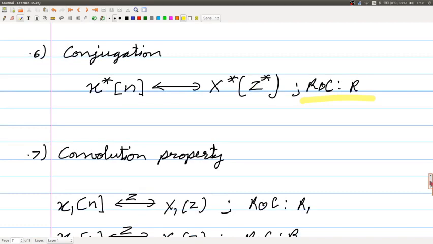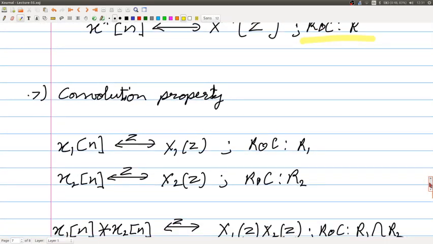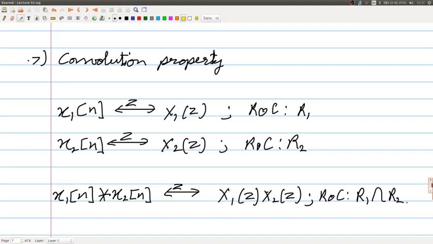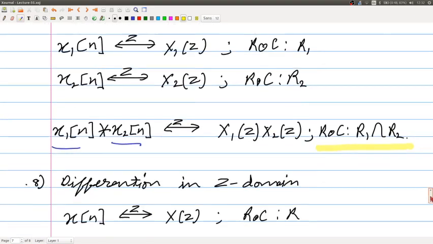Convolution property, one of the most important properties. In the next lecture, when we go to system analysis, we will look at this property again, from another perspective, in the next lecture or the one after. Basically, if two signals are convolved in the time domain, in the z domain they are multiplied. Here again, you should note that the region of convergence is the intersection of the two signals' regions.